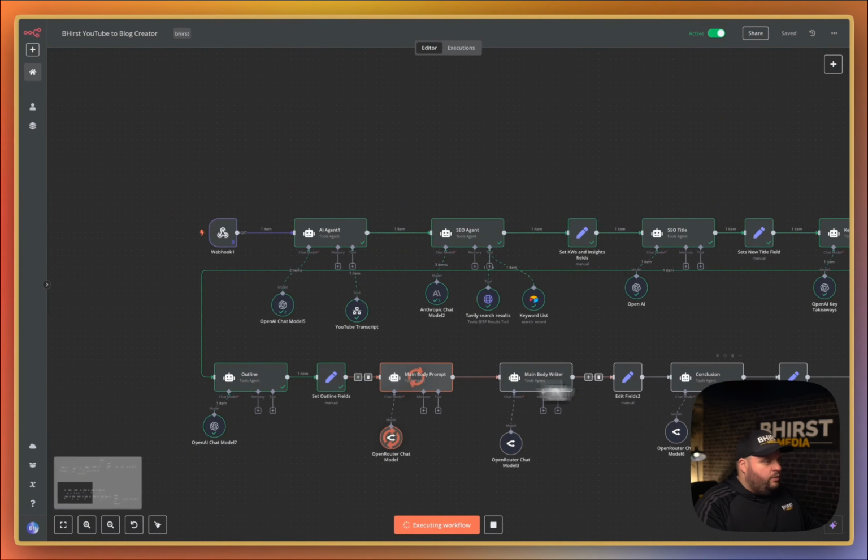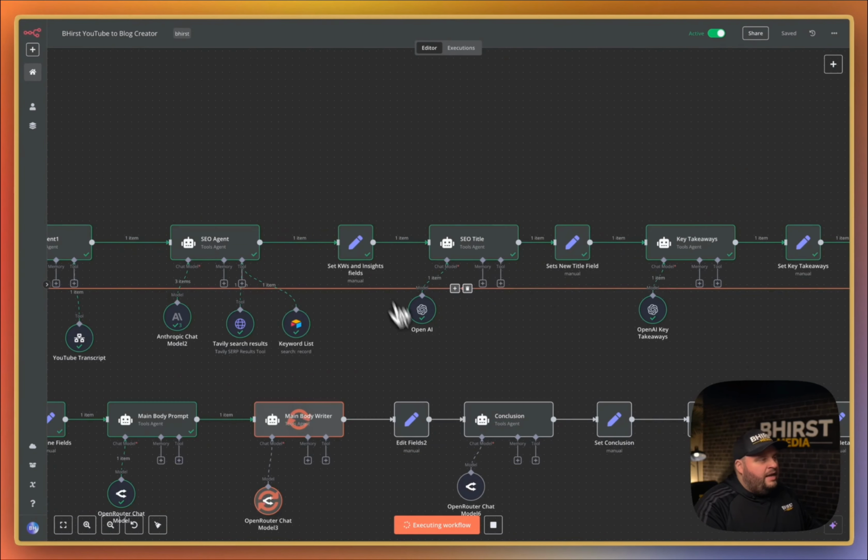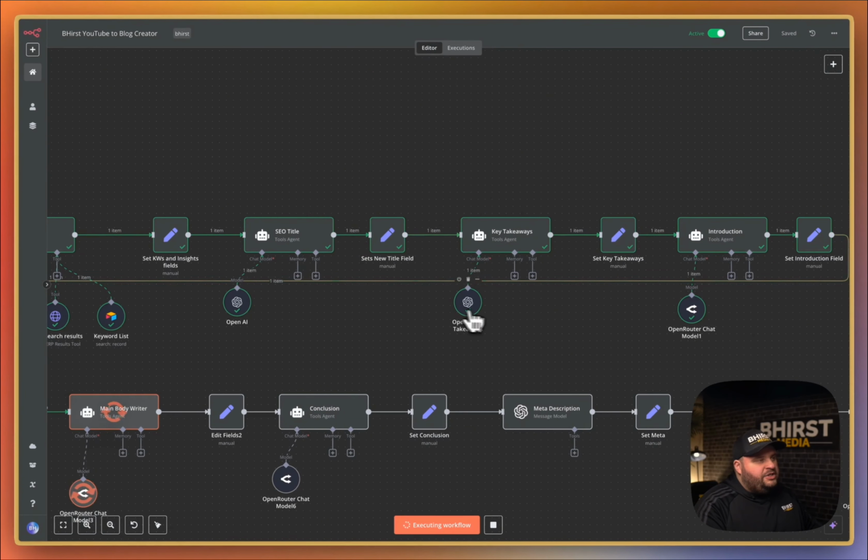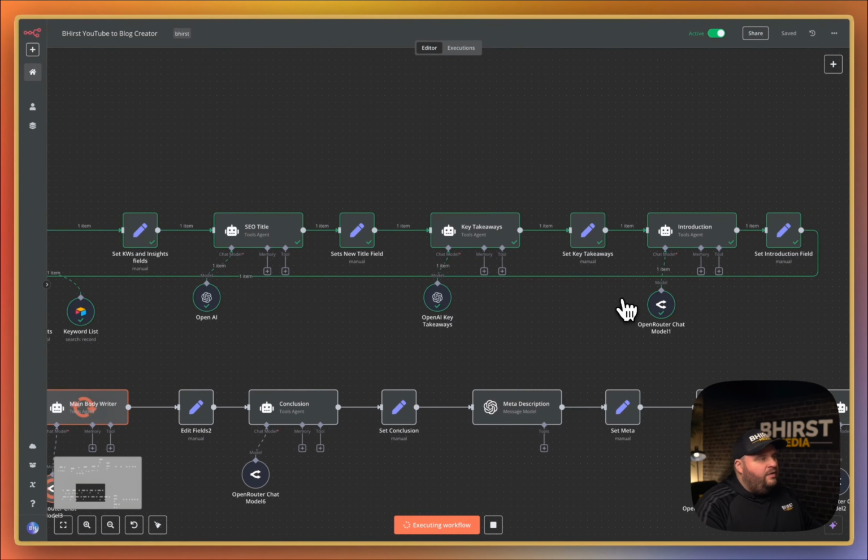You can see it's still working through the rest of them here. And after that, it creates a title based off the SEO research for it and the prompt. We then create a key takeaway section here. And then we have a whole other agent that sets up the introduction.